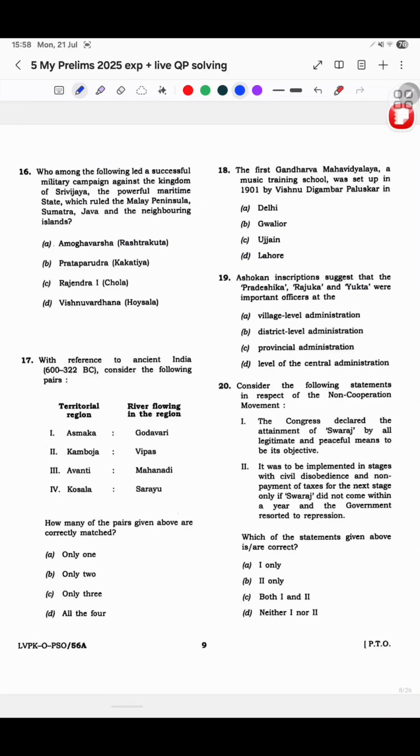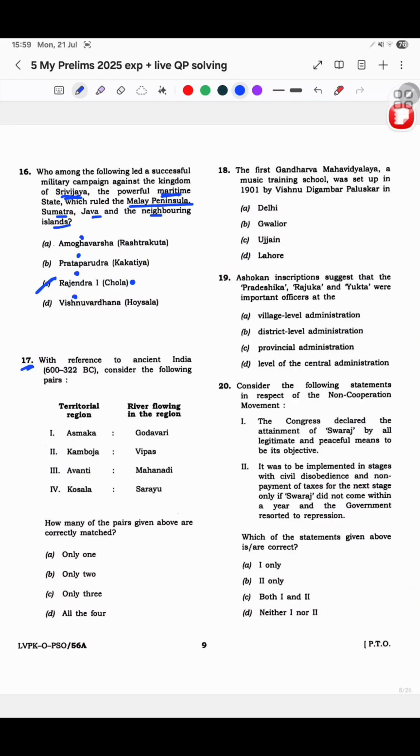Who among the following led a successful military campaign against the kingdom of Sri Vijaya, the powerful maritime state which ruled Malay Peninsula, Sumatra, Java and the neighboring islands? See, I didn't know this. I didn't even know what the answer has to be, but I knew that it says powerful maritime state, so it has to be Chola, and I went with my gut and I chose this. So yeah, I did this.